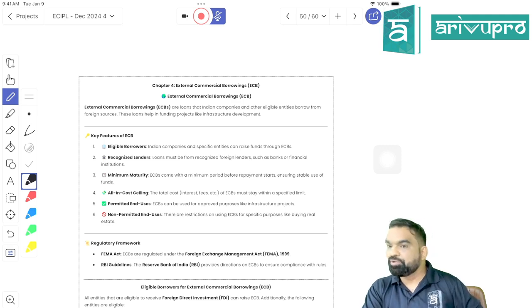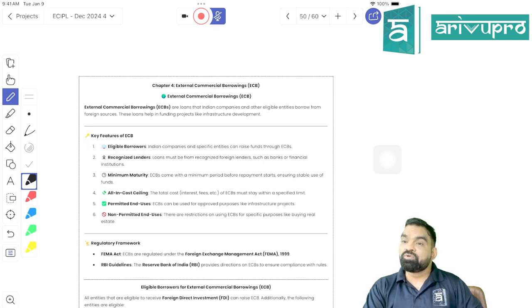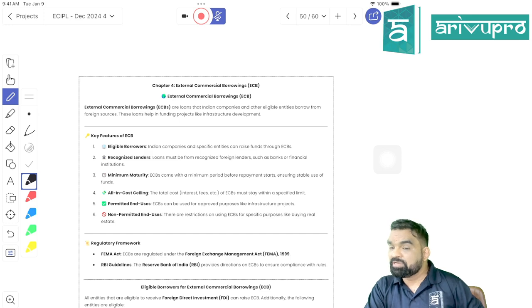If a person is taking an education loan from overseas, that cannot be an ECB. A person taking a home loan from overseas, that cannot be classified as an ECB. The sole purpose of taking the loan should always be what? Commercial purpose, right? It is a capital account transaction as defined in section 6 of FEMA, and being a capital account transaction, it is going to be regulated by the Reserve Bank of India. The amount of ECB that one person can take is going to be determined by RBI. The list of eligible lenders, or recognized lenders, is going to be determined by RBI. The list of eligible borrowers is going to be determined by RBI.